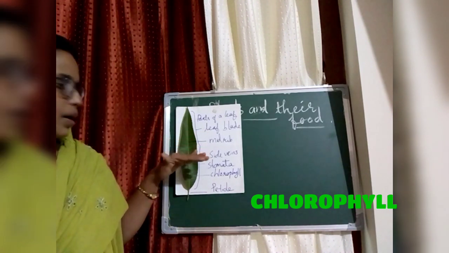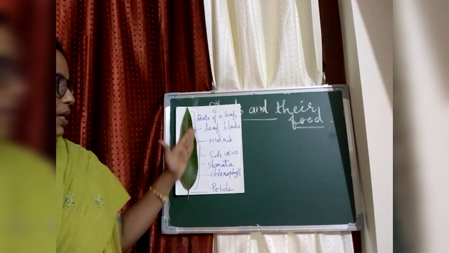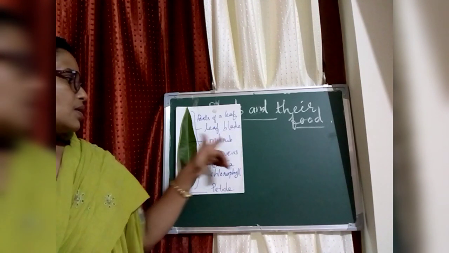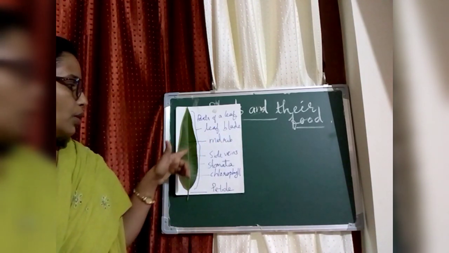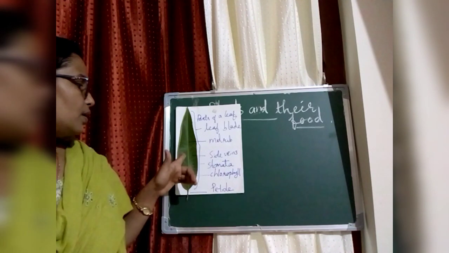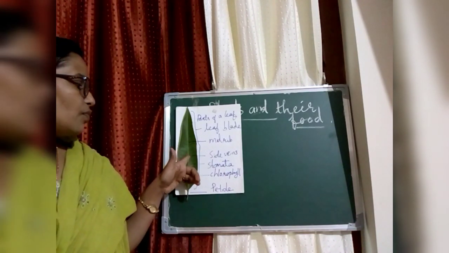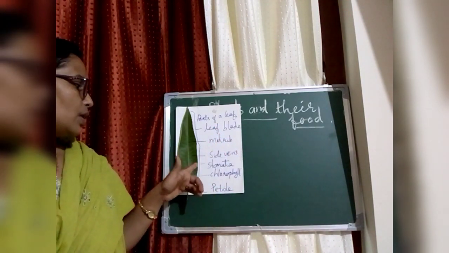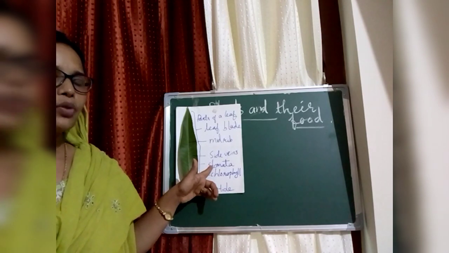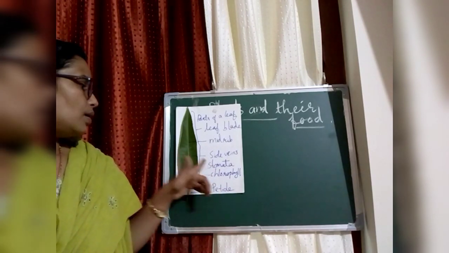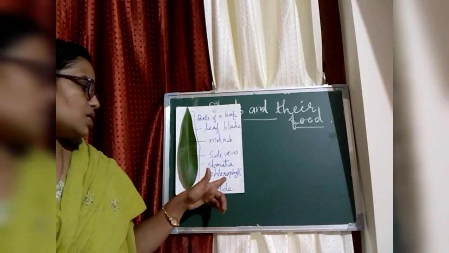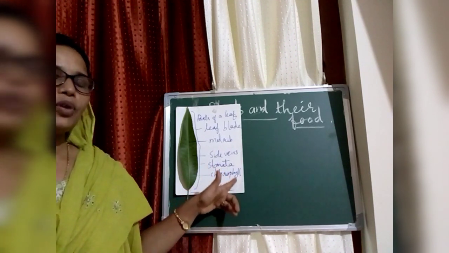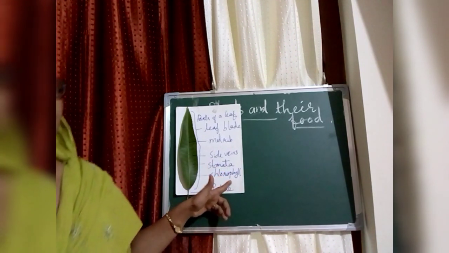So these are the parts of a leaf. I will say once again. Leaf blade, flat surface; midrib running through the middle; side veins, numerous tiny veins arising from the center, they help for carrying water and minerals. Then stomata, small openings we cannot see with our eyes. They help for gaseous exchange. Then green substance, chlorophyll. They are helpful for trapping sunlight.